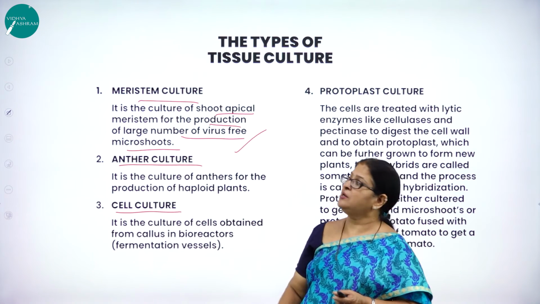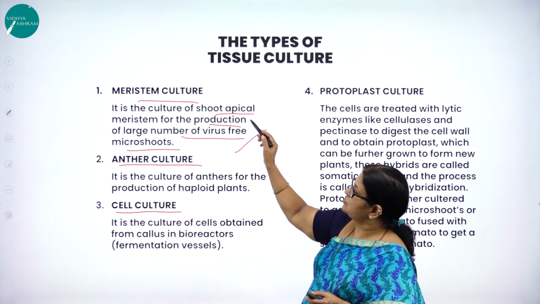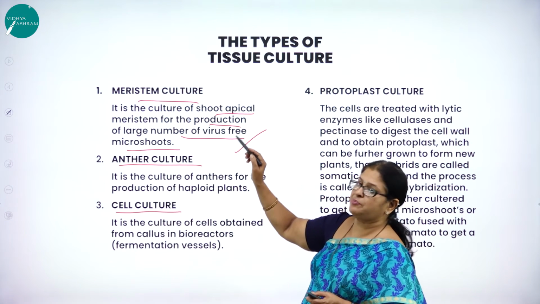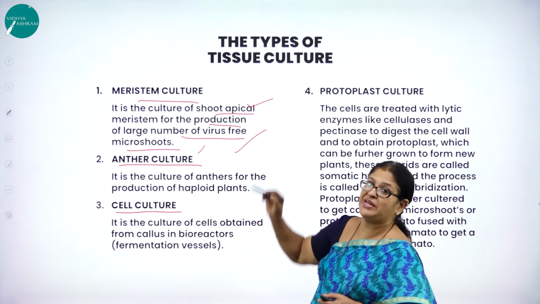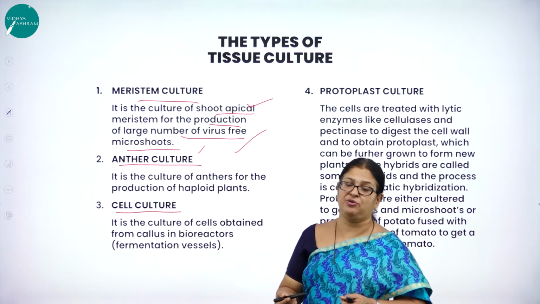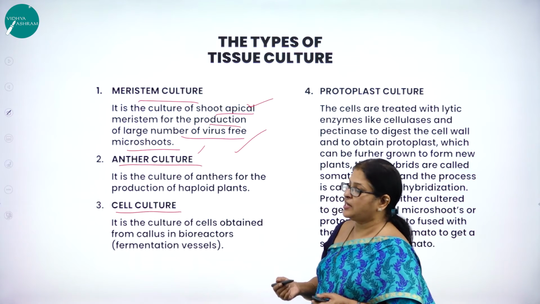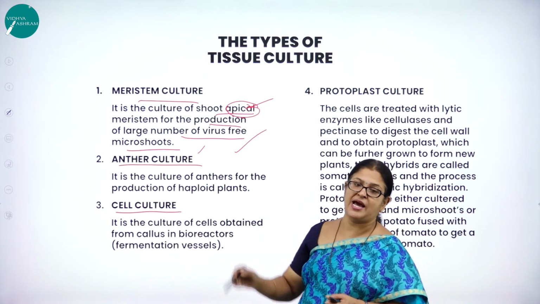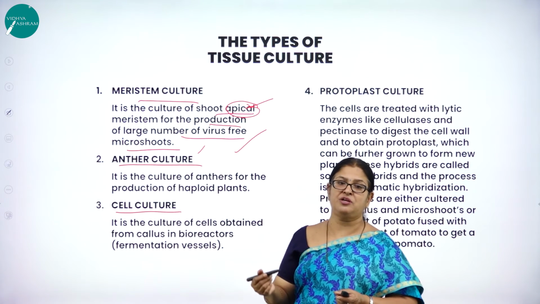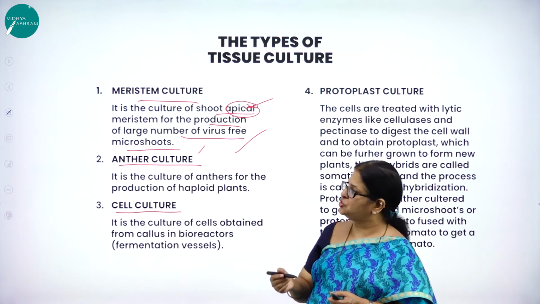So that method of culture of shoot apical meristem for the production of a large number of virus-free microshoots is called what? Meristem culture. The very word itself will tell you meristematic cells are involved, particularly the meristems that are found in the shoot apex. As I said, the meristematic cells are usually found in the root tip and the shoot tip.